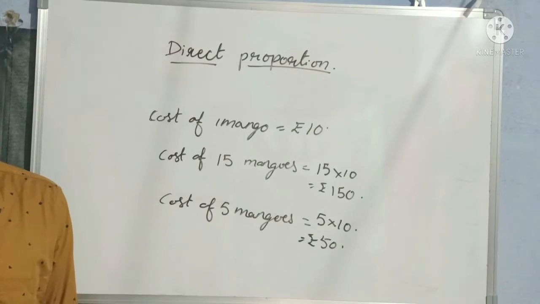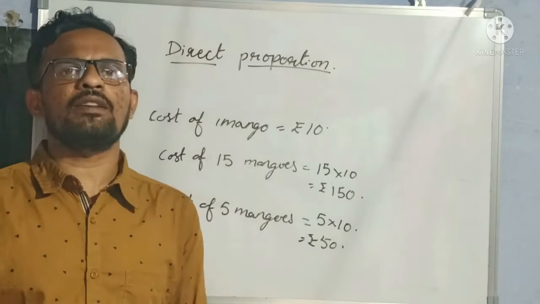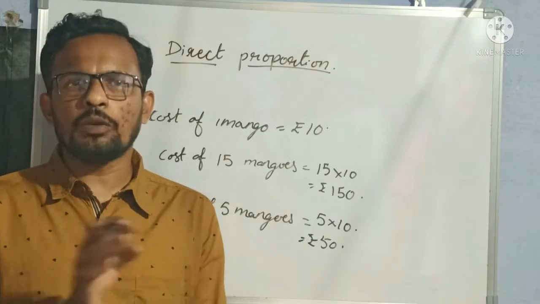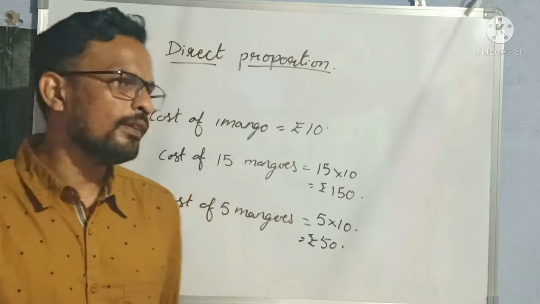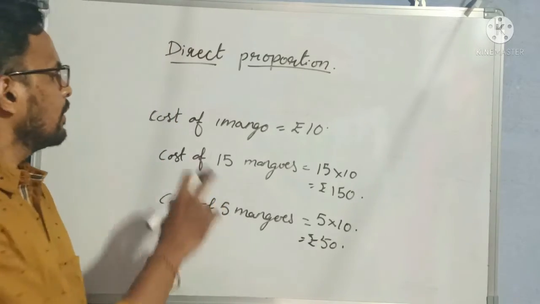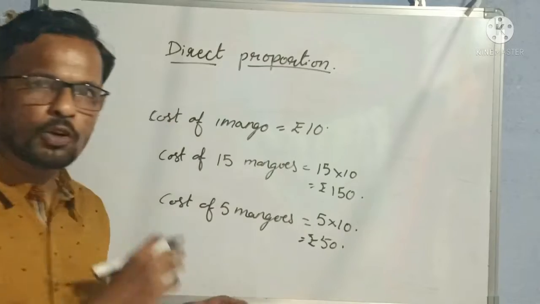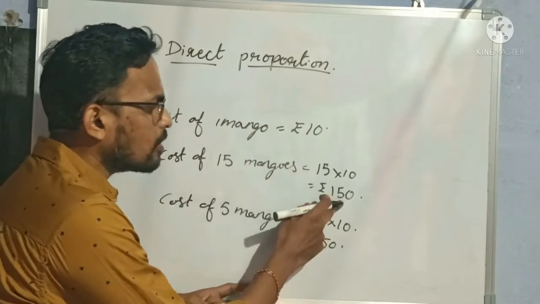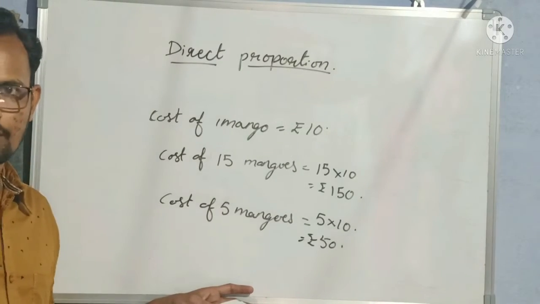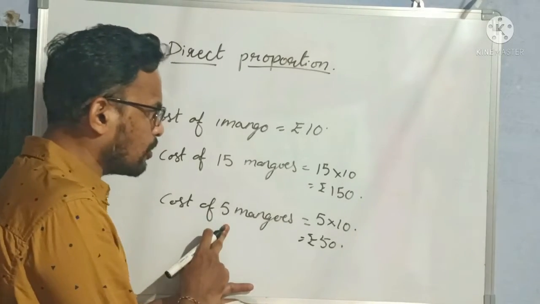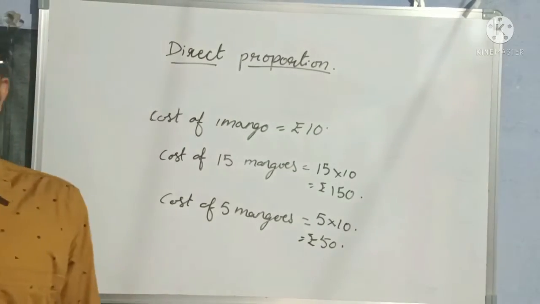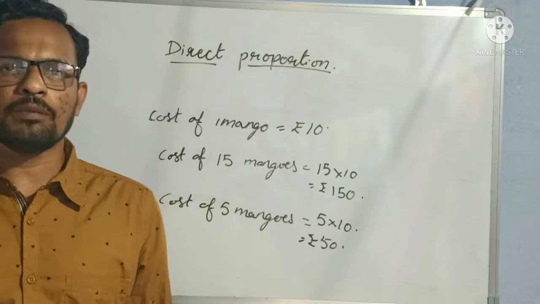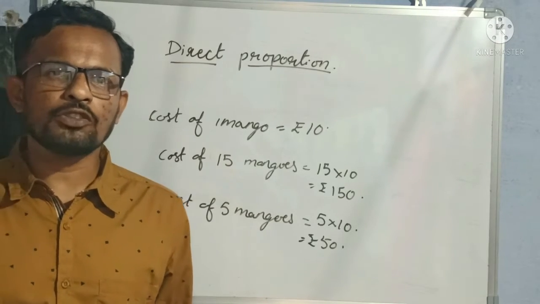When a change in one quantity results in a change in other quantity, then the two quantities are said to be in proportion. Now see here, what are my two quantities? Number of fruits and cost of fruits. If I increase the number of fruits, my cost of fruits also increases. If I decrease the number of fruits, my cost of fruits also decreases. This is direct proportion. I hope everybody understood now.